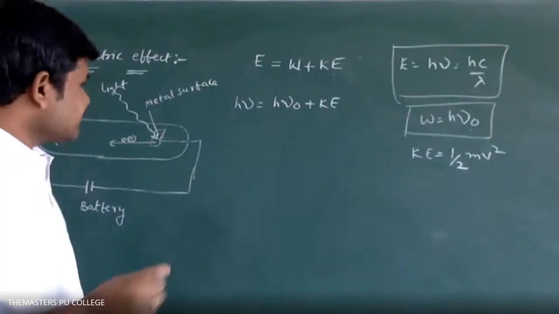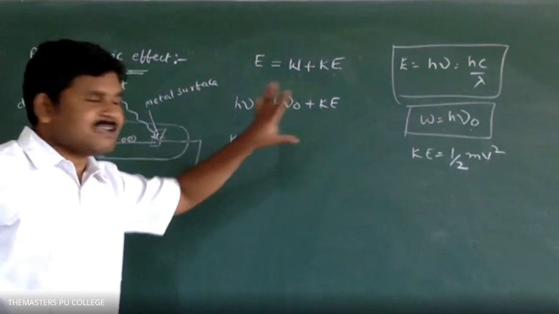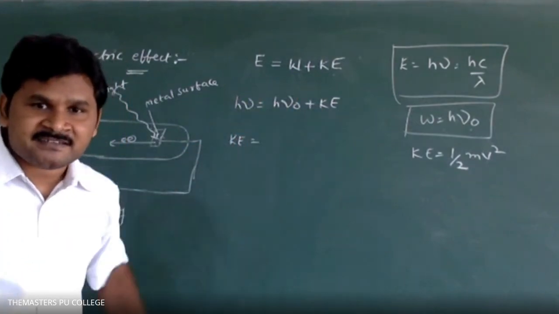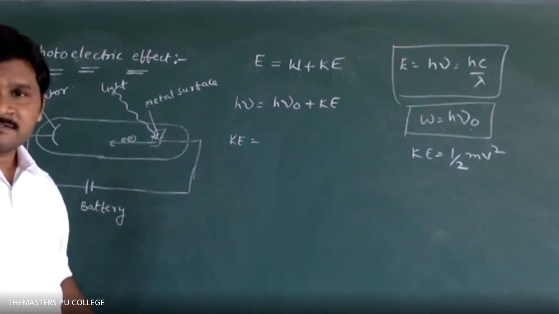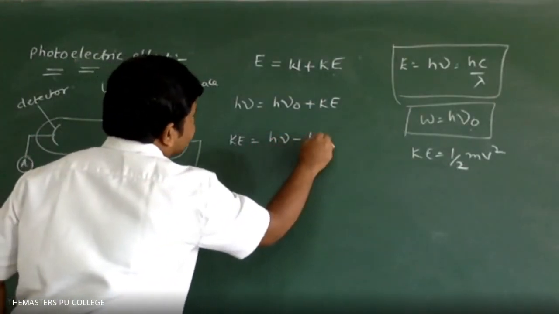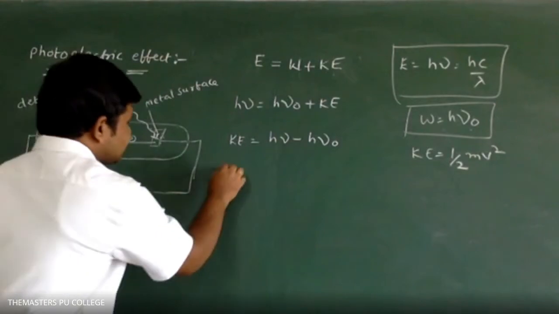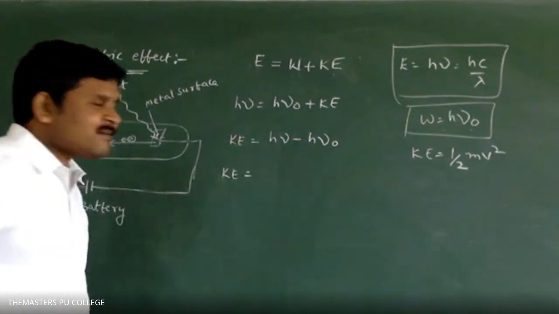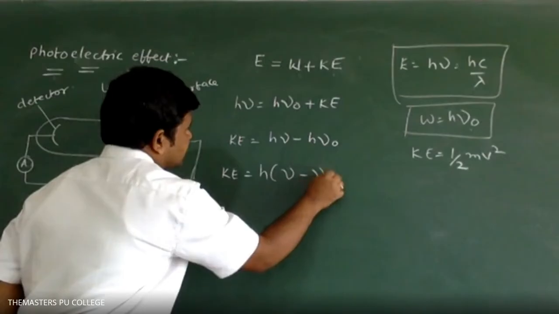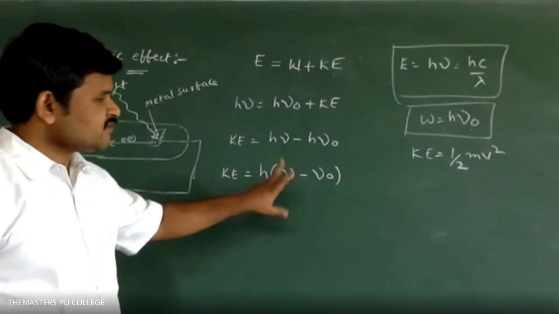If I want to calculate Ke, simplify: Ke is equal to H nu minus H nu naught. What is common here? H. So Ke is equal to H into nu minus nu naught.